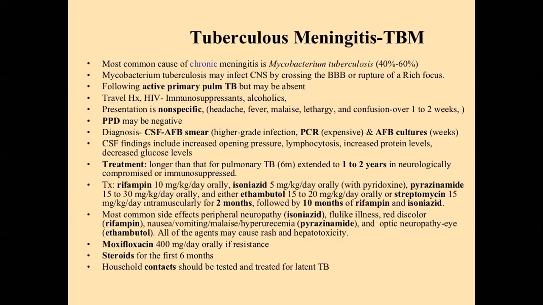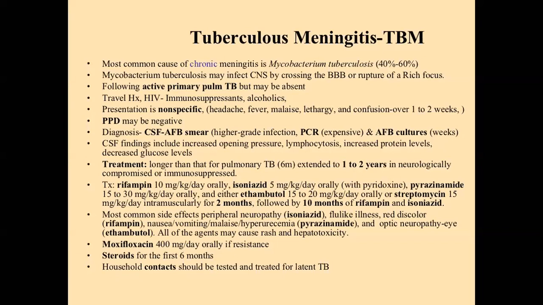What is the diagnostic investigation for tuberculosis meningitis? Initially, routine investigations: blood CP, urea, creatinine, electrolytes, ESR, blood sugar level, chest X-ray, blood culture, and sputum for AFB. Then the gold standard investigation for the diagnosis of tuberculosis meningitis is lumbar puncture, which shows CSF DR, CSF AFB smear, and CSF PCR.